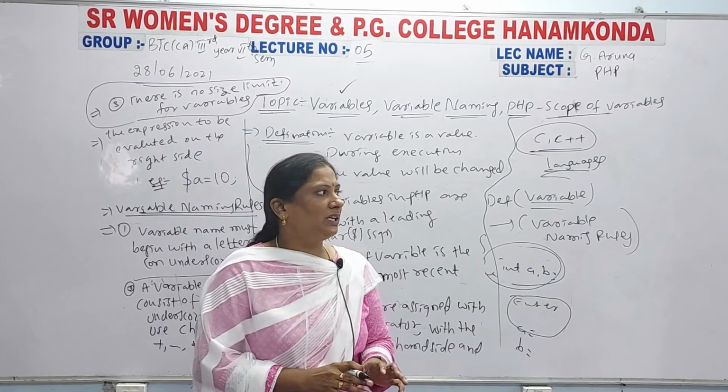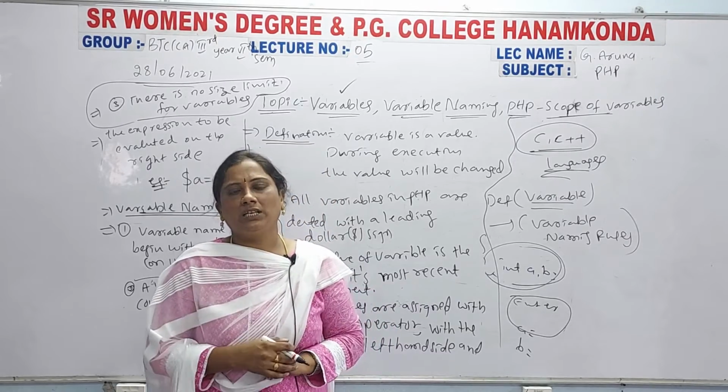In PHP, there is no size limit for variable declaration.